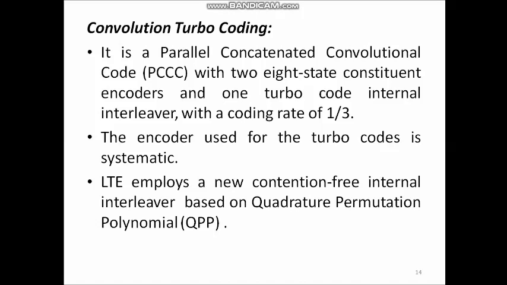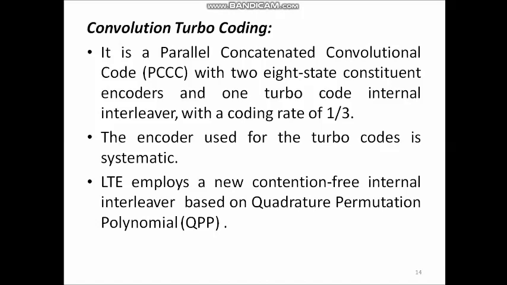Next, let us discuss convolutional turbo coding. This convolutional turbo coding is a parallel concatenated convolutional code with two 8-state constituent encoders and one turbo code internal interleaver with a coding rate of 1/3. So for the convolutional turbo coding method also, the code rate is 1/3. There are two identical 8-state constituent encoders. 8 different states are possible in each encoder. That means there are 3 memory units and they are connected in parallel.